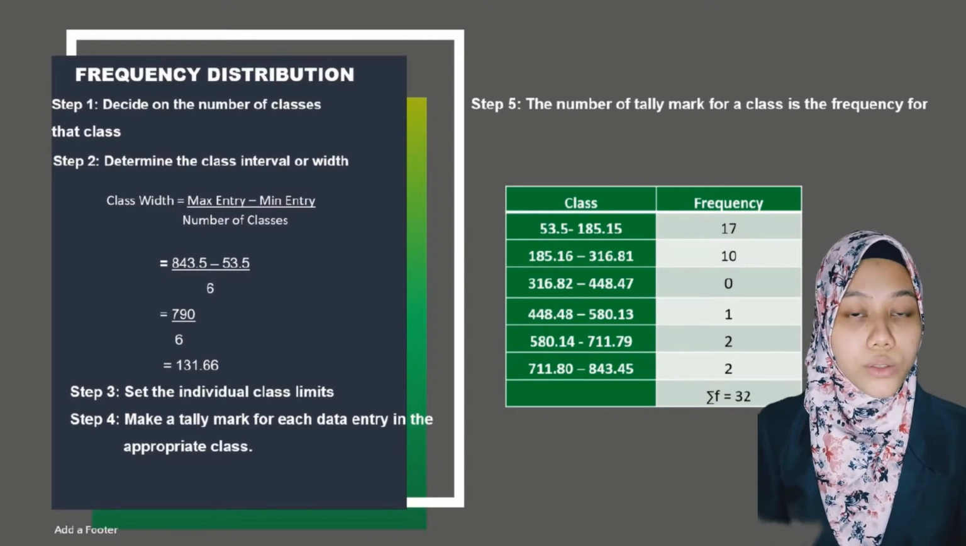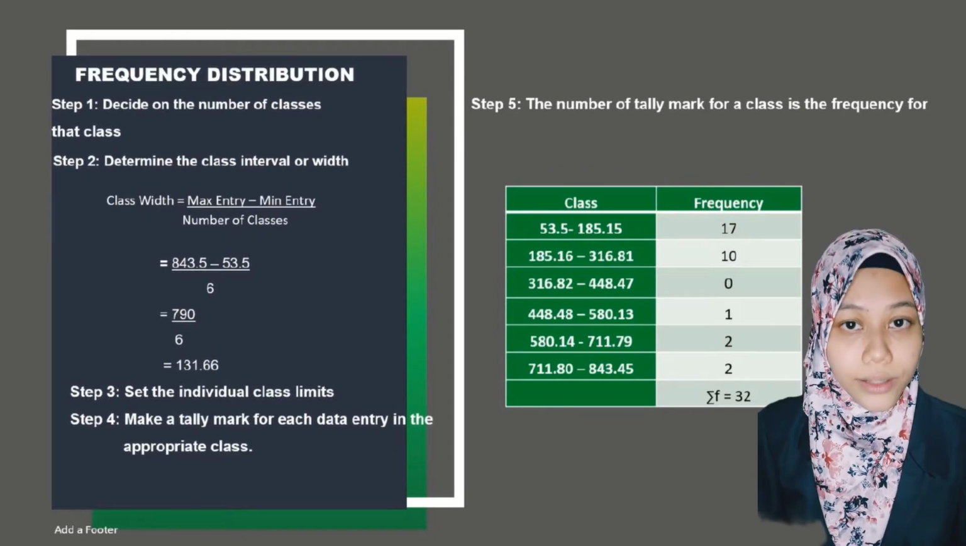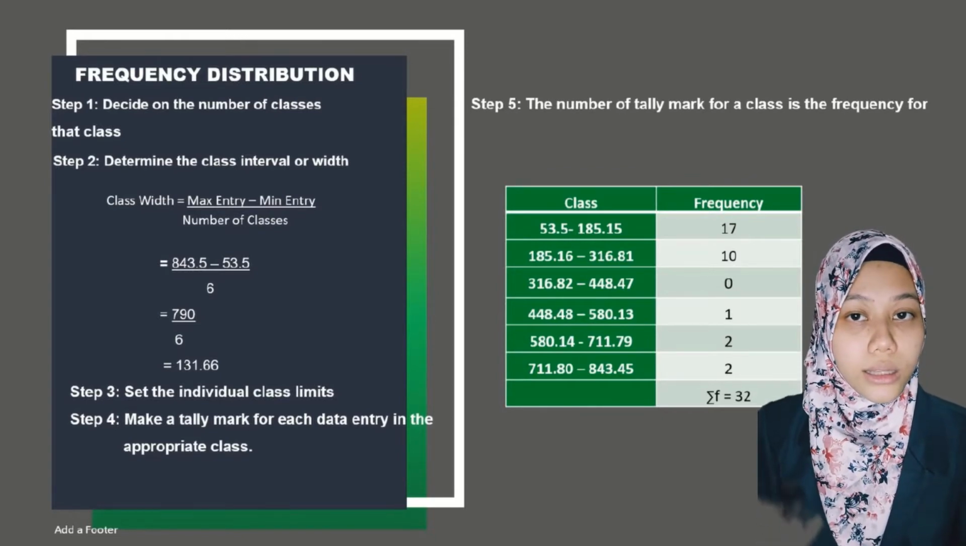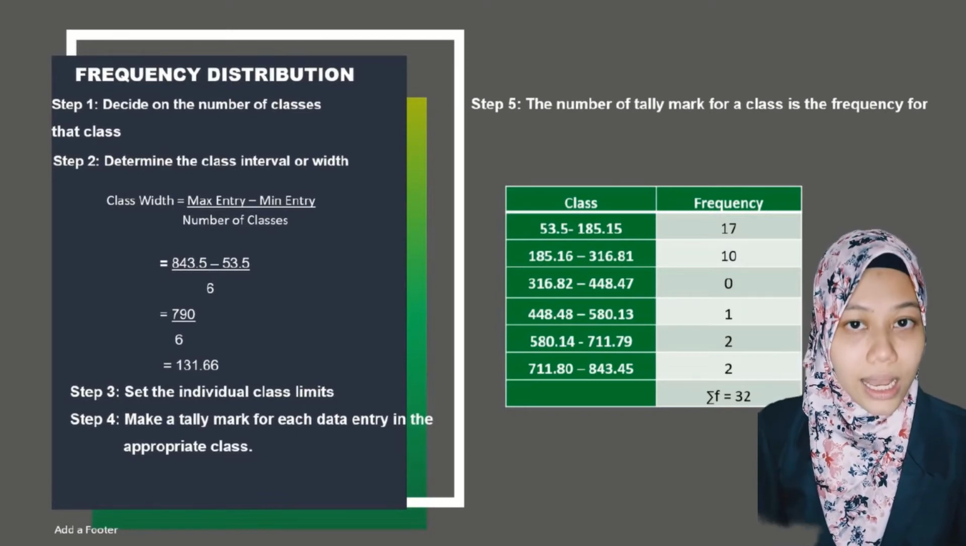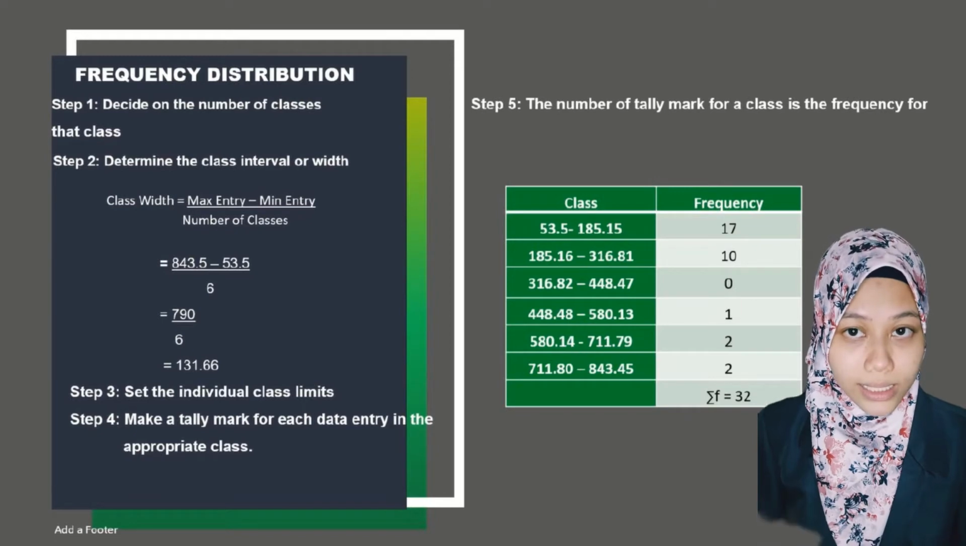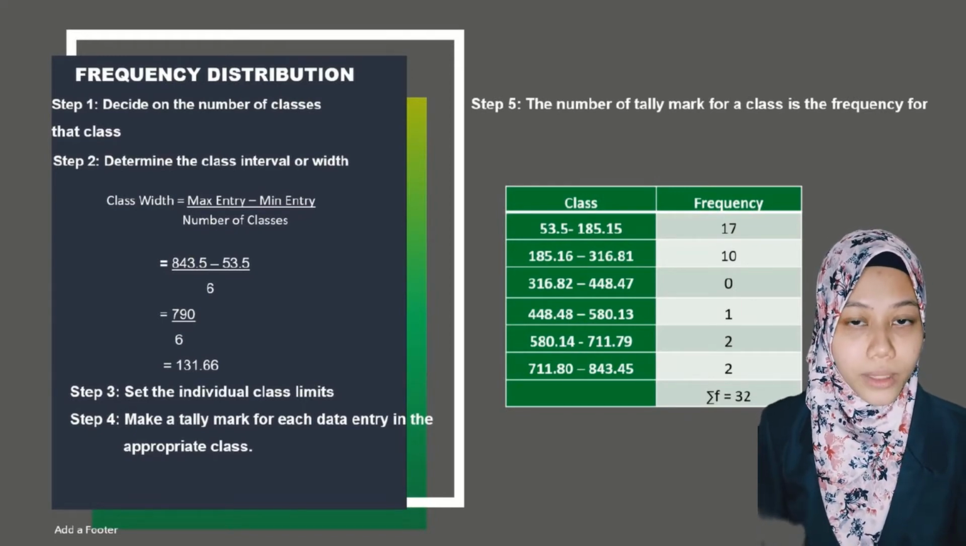For this step, to calculate the score, you must make a vertical straight line. Step 5, the total of the tally marks is the frequency for that class, as we can see in the box showing the total frequency for each class.